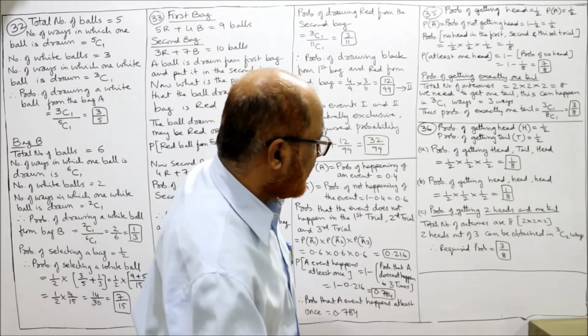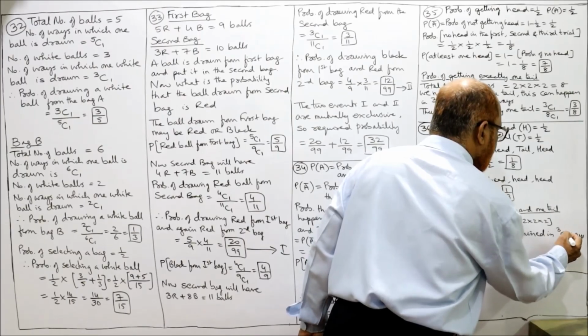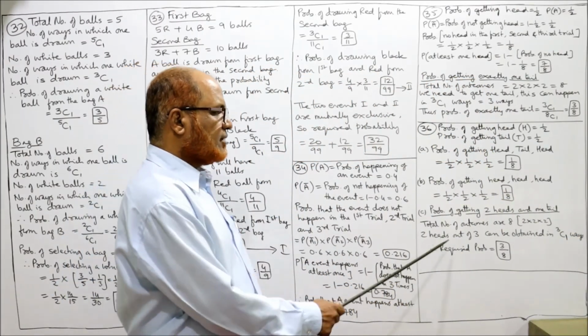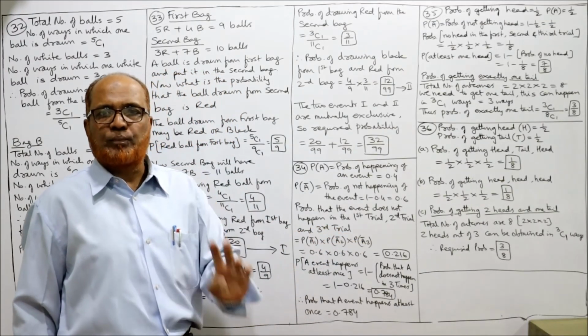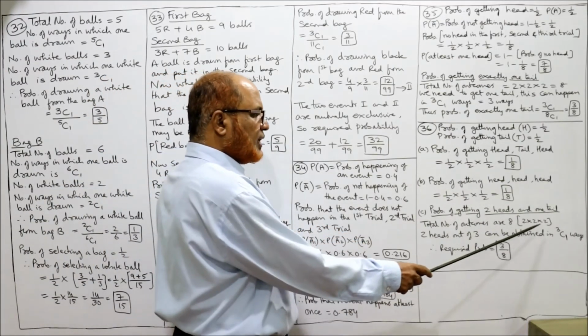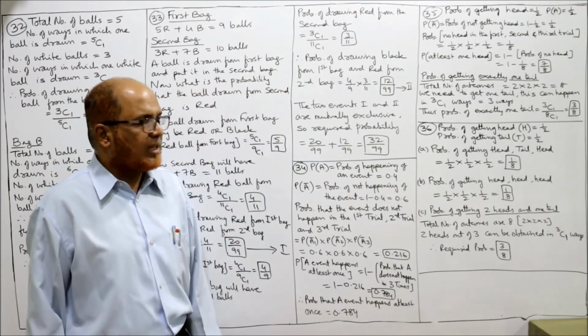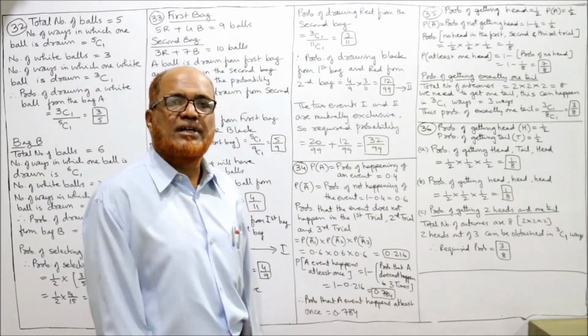Actually, 2 heads and 1 tail can be obtained in 3C1 ways, not 3C2, because out of 3 positions we choose the 1 tail. So 3C1. So 3 by 8 is the required probability. That's all. This is the end of problem number 36.